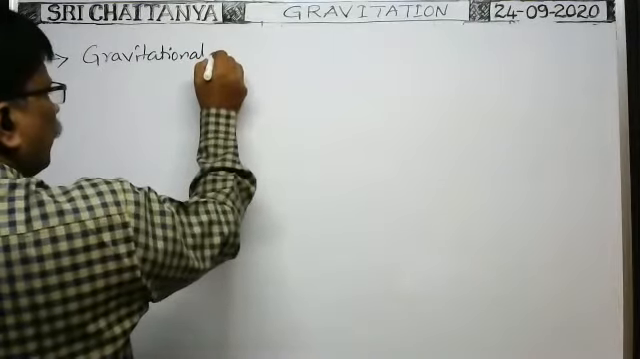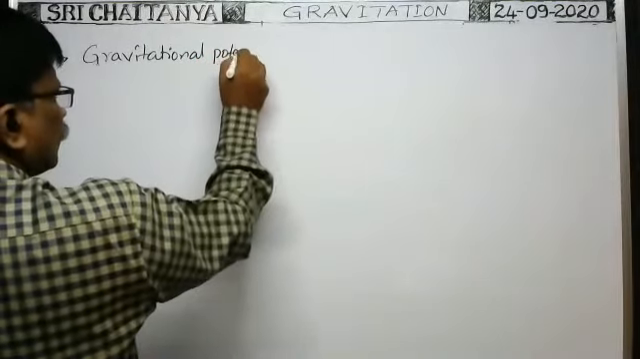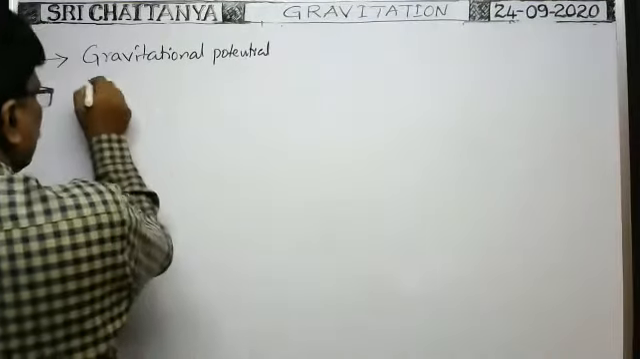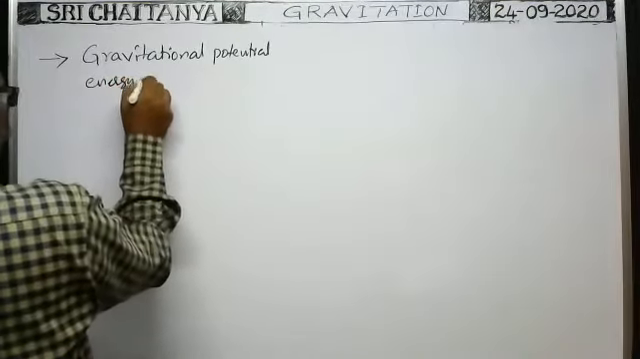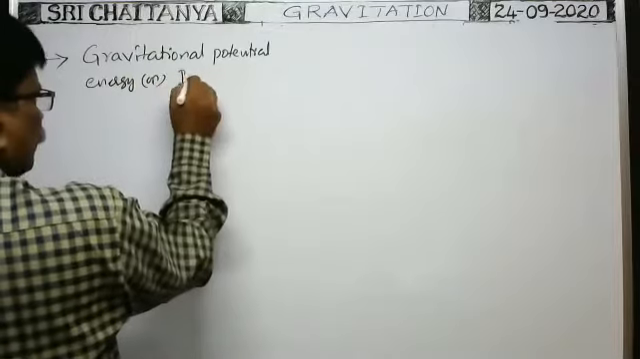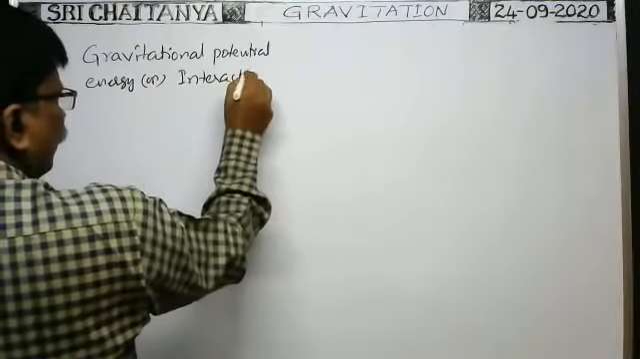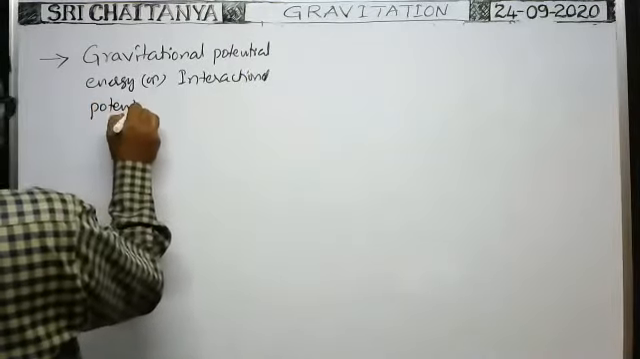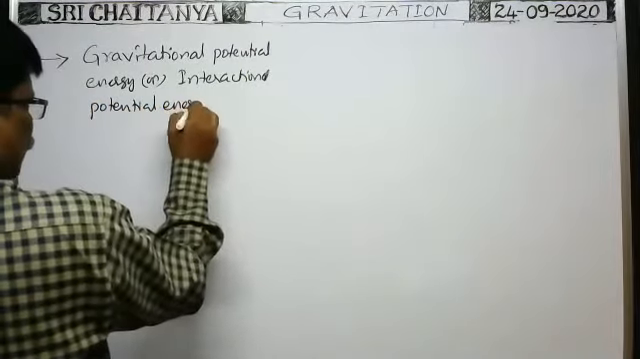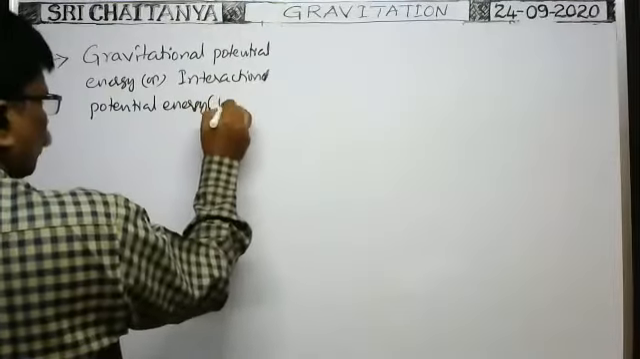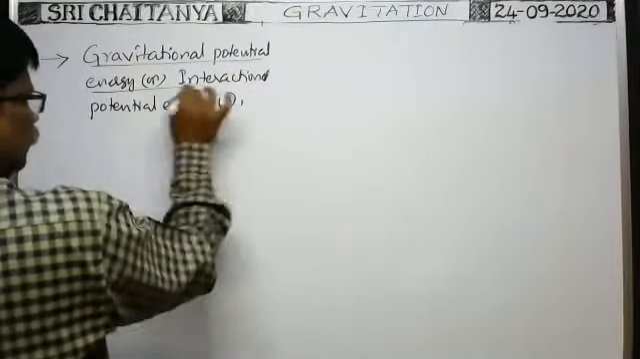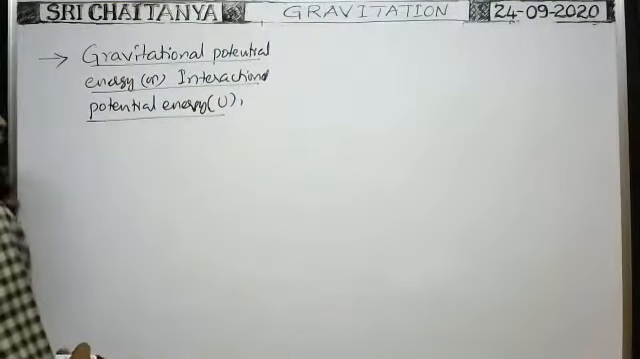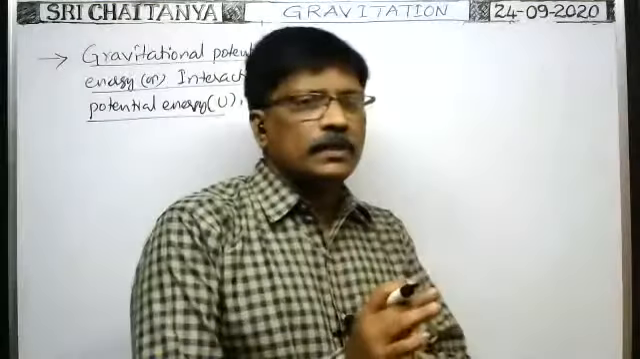Gravitational potential energy, or interaction potential energy. Gravitational interaction potential energy. It is represented with U. Gravitational potential energy means